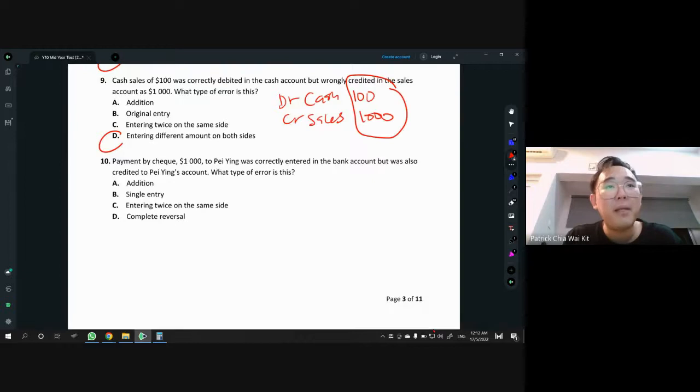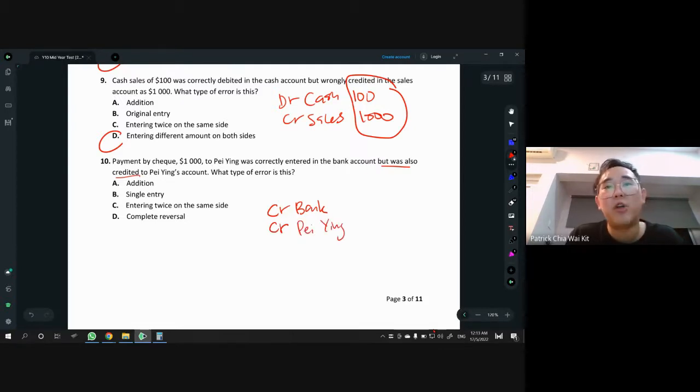Number 10, payment by check to paying was correctly entered in the bank account, but was also credited to paying account, right? So the key words here are but was also credited. I guess the best way is to see for yourself if you can do the double entry. Payment by check. Payment means we are paying, so check is bank. If you pay, then you should CR bank because the asset goes down. The other keyword is paying; we're supposed to debit paying. But what happened? They say it was also credited to paying. That means they go and CR paying.